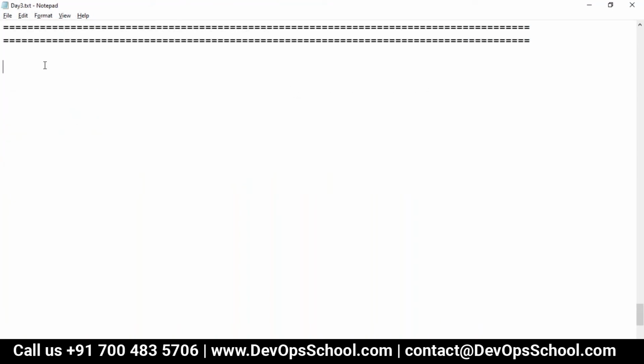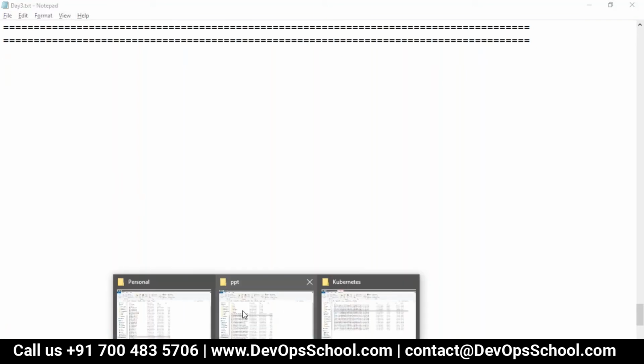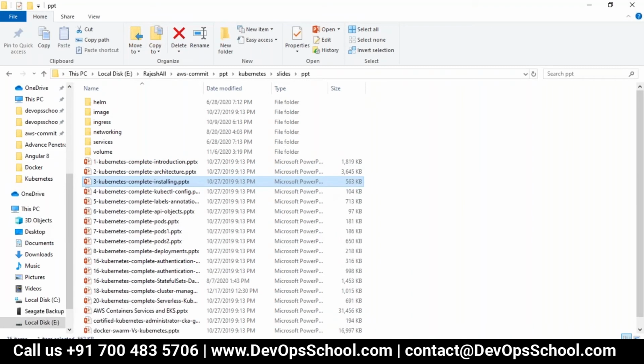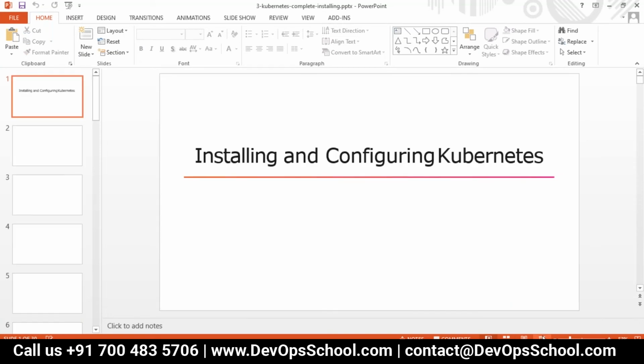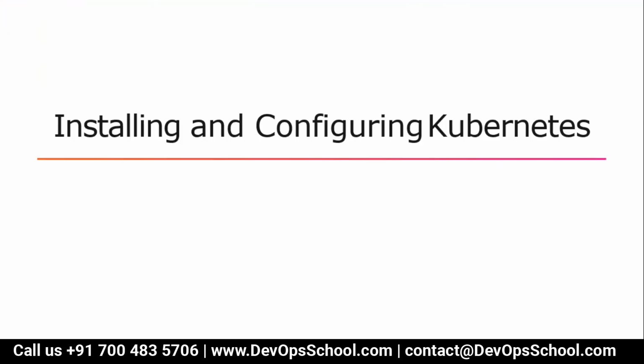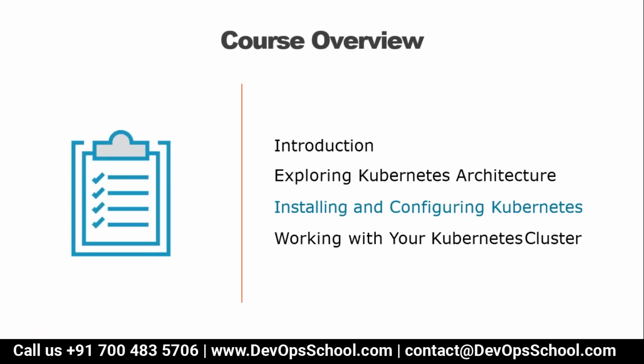Okay. Next topic which I'm going to talk about is the installing part. Okay, installing part. How to configure the Kubernetes cluster, which has a master and worker both. Master and worker together, we call it a Kubernetes cluster.